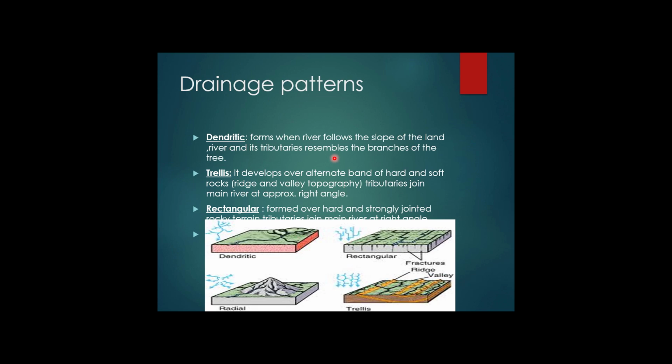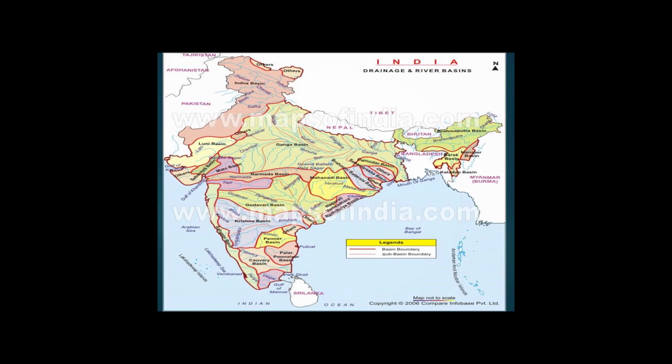These are mainly controlled by the broad relief features of the subcontinent. Accordingly, the Indian river systems are divided into two major groups. The first one is the Himalayan rivers and the second one is the peninsular rivers. Apart from originating from the two major physiographic regions of India, the Himalayan and peninsular rivers are different from each other in many ways. Most of the Himalayan rivers are perennial. It means they are flowing throughout the year.